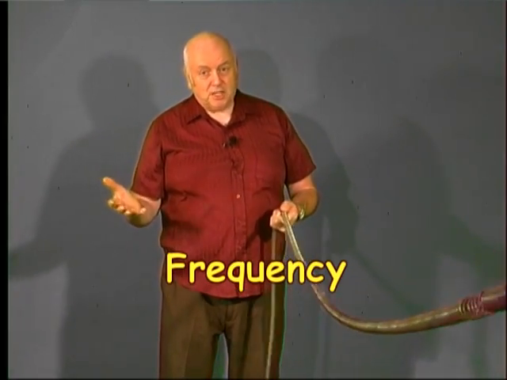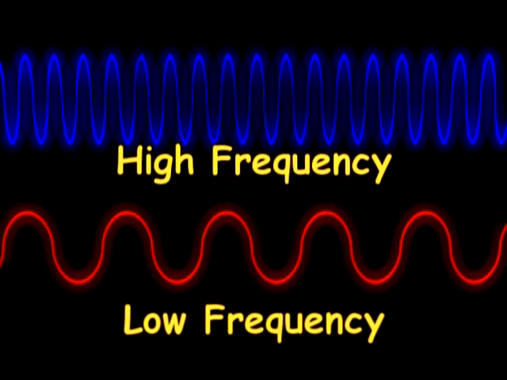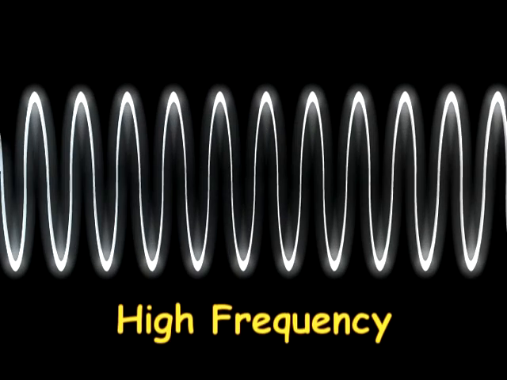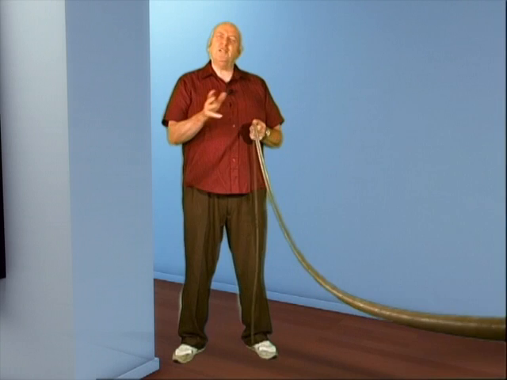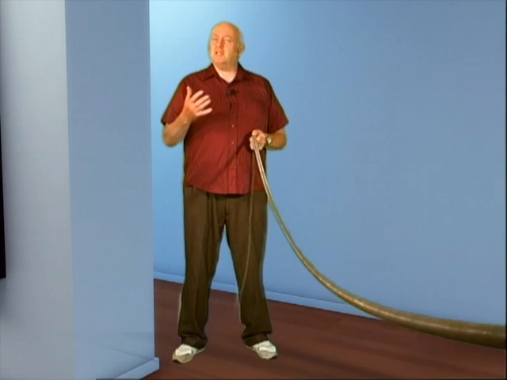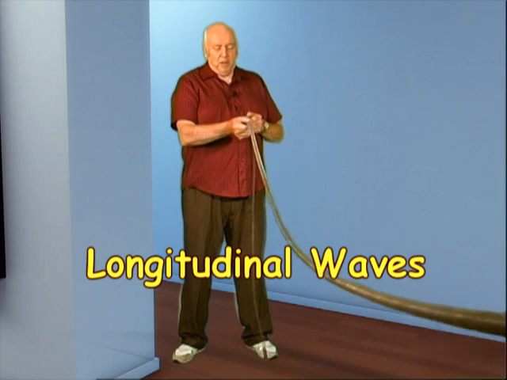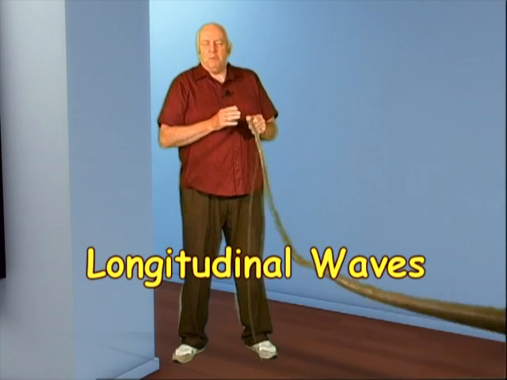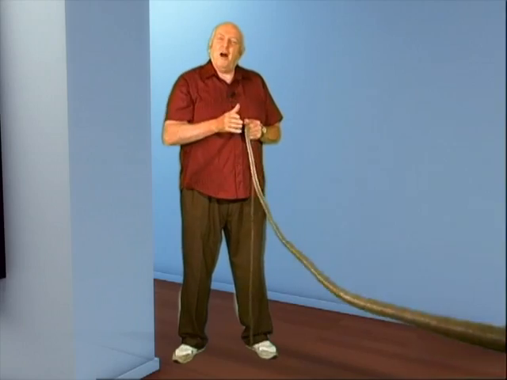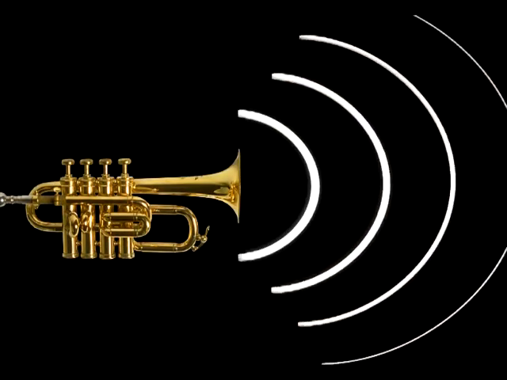It answers the question in sound, but also in light. The difference between blue light and red light is how fast that wave is propagated, the frequency of the wave. The difference between a real low note and a real high note is how much frequency is put into the wave. It's kind of interesting to see the way these different kinds of waves work. So what we're going to do in a couple of our experiments here is we're going to study how waves function. And the first kind of wave we're going to look at are longitudinal waves, waves in which it is snapped like that, in which the wave is actually moving lengthwise up and down the spring. So this is stuff like earthquakes, things like sound.